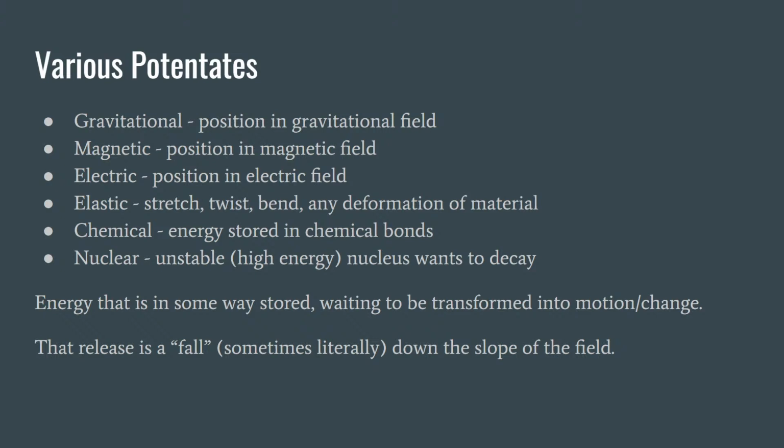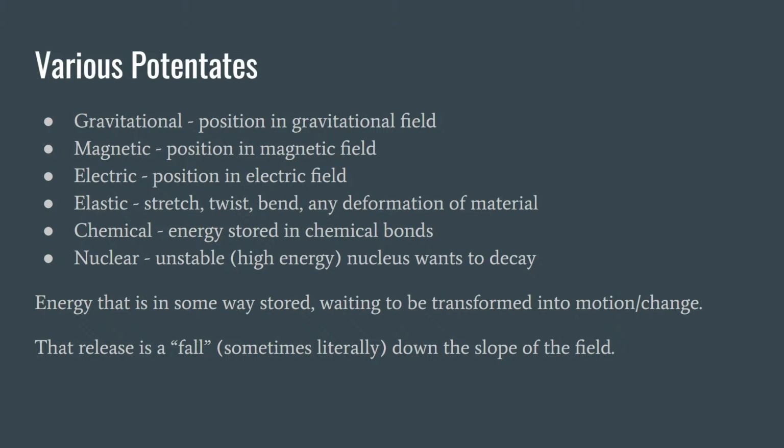So elastic potential energy is when you stretch or bend or twist an object and you deform it away from its normal shape, it will want to return to its original shape. So long as it is deformed, then it has that elastic potential to turn back into its original shape.